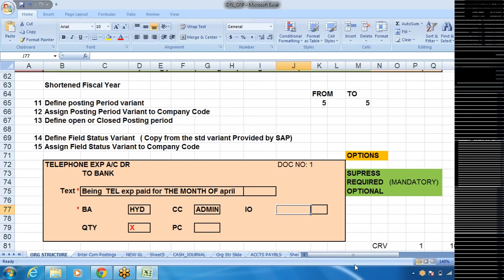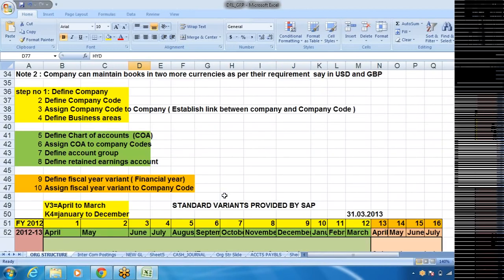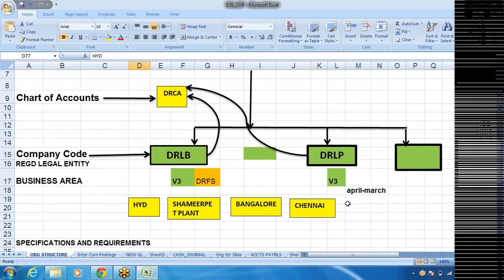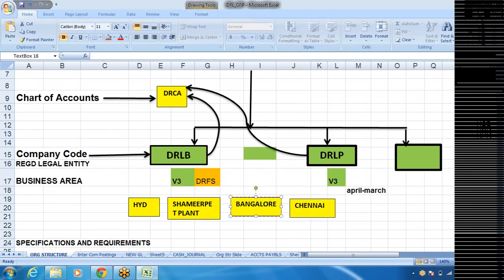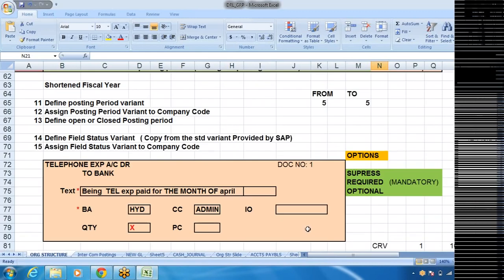least bothered. If you enter, you'll get the information. If you don't enter, you don't get the information. But if you make it required, definitely the user has to enter the data, and that too the relevant data. Relevant data means, say for example, business area: out of the business areas you have defined, any one you have to enter. Even if you enter Bangalore instead of Hyderabad, the system takes it, but ultimately it comes to that user's head, why you entered a wrong entry. But the system will allow only business areas that have been defined.